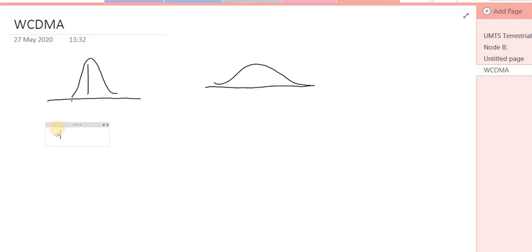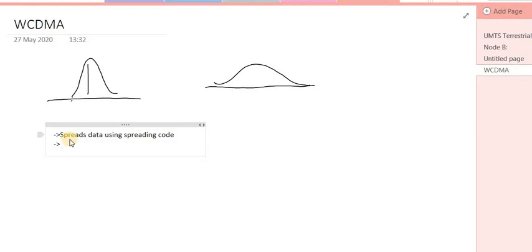So what are the features provided by WCDMA? The first one is that it spreads data using a spreading code. It is a part of electronics and communication, so I am skipping here. How can we spread our digital communication by using the spreading code? Just take note that we have to spread our data by using the spreading code.